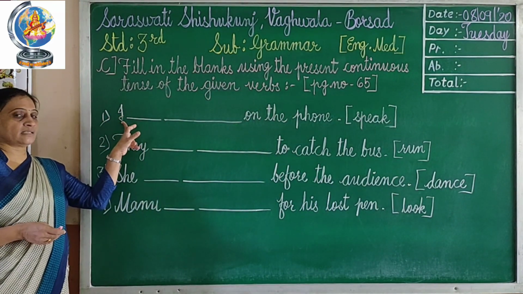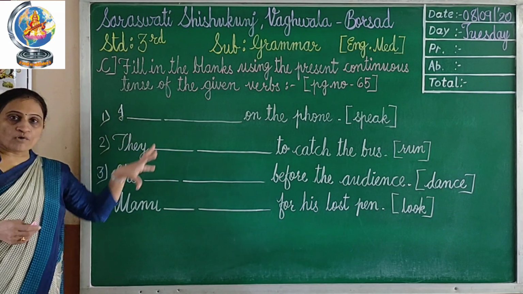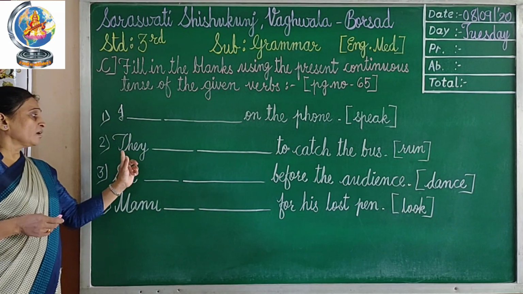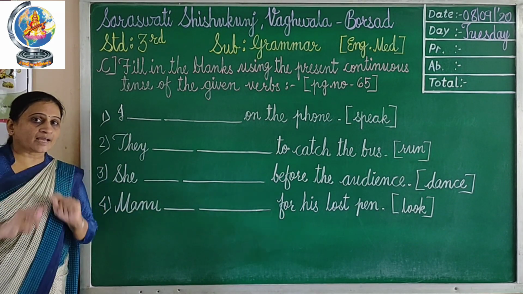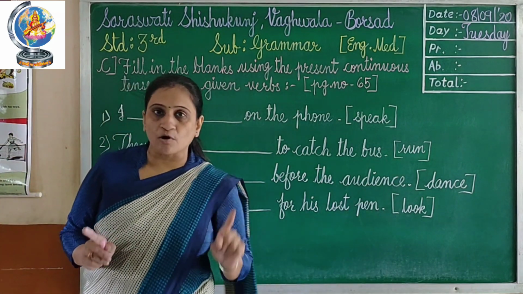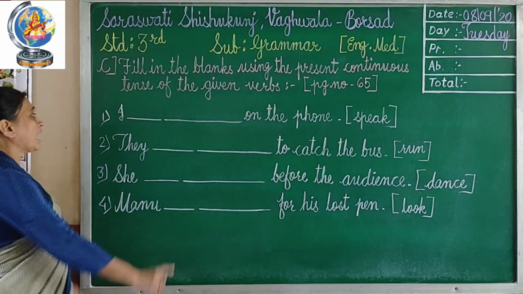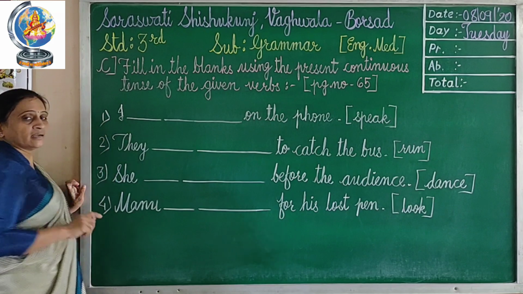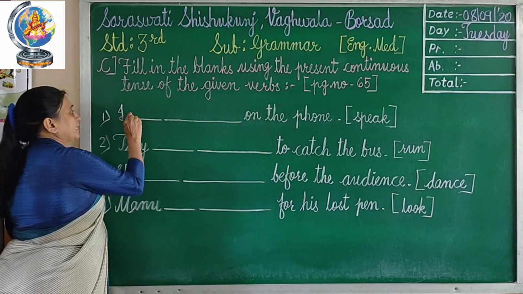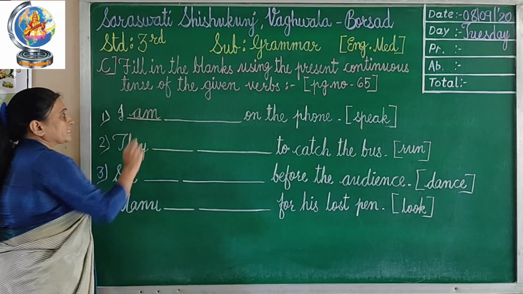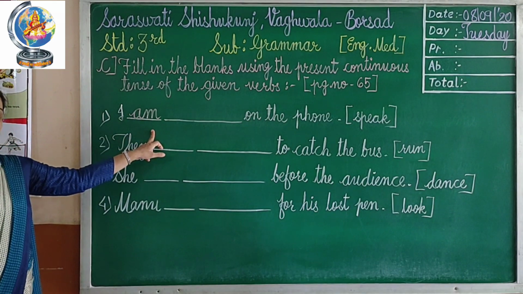But what about this? For example, with I what you have to use, with they what you have to use, that I have already told you in the formation, right? So with I, what will come? Definitely am. Always with I you have to use am.